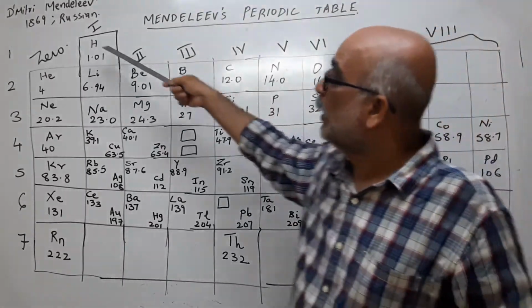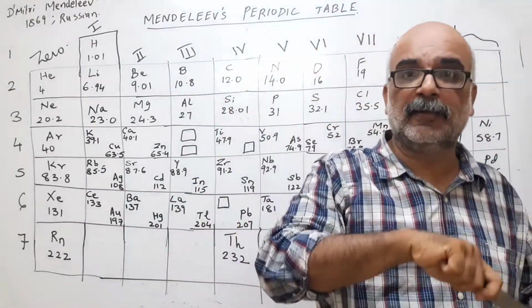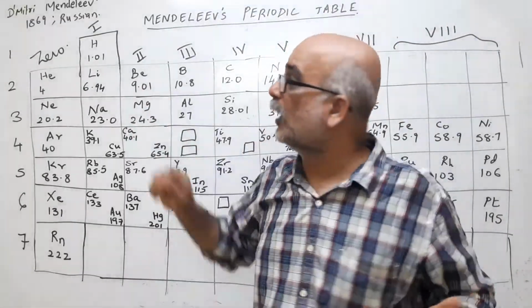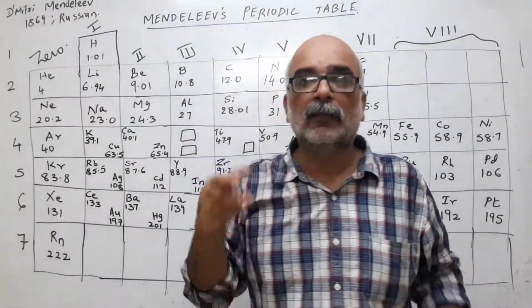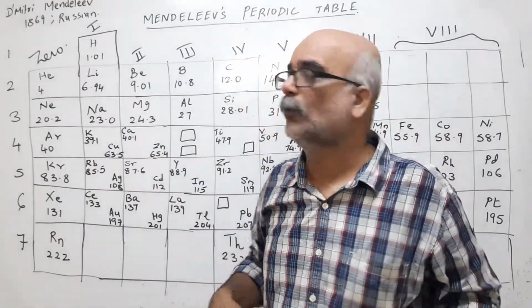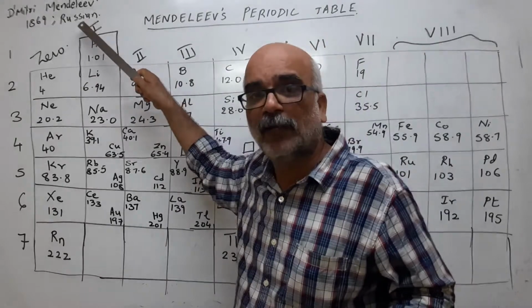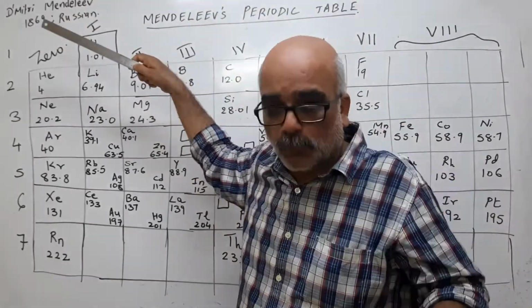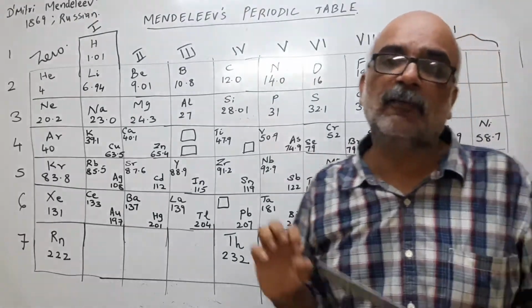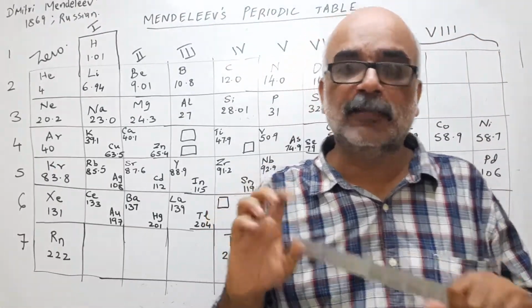The same way with hydrogen. Hydrogen has hydrogen, deuterium, and tritium. So depending on the atomic mass, the name of the hydrogen also changes. But the position for hydrogen is only one. The other two atomic mass numbers of hydrogen are not there. So in spite of the fact that there are isotopes of hydrogen and isotopes of chlorine, those isotopes did not have a particular place in the table.